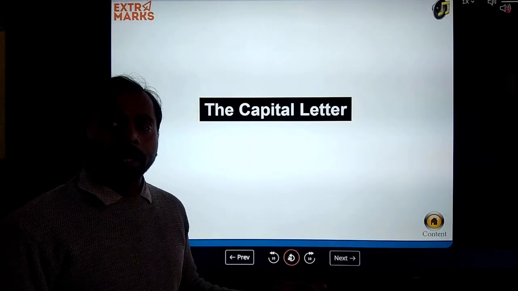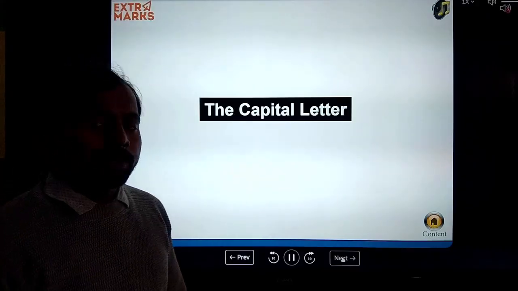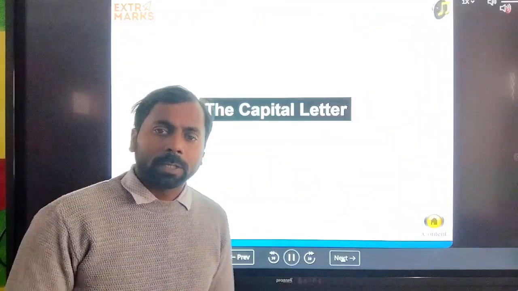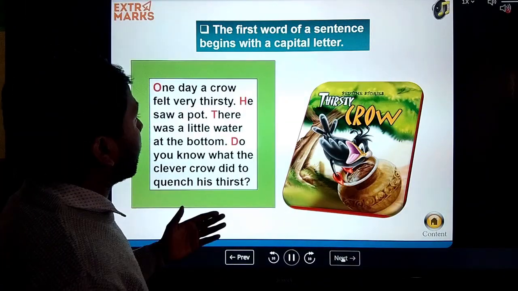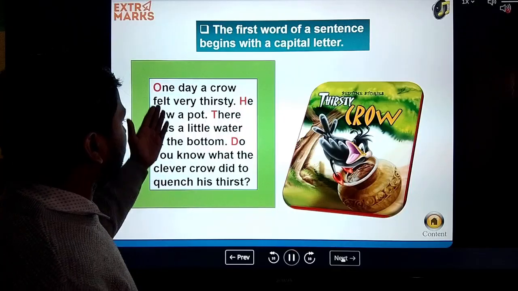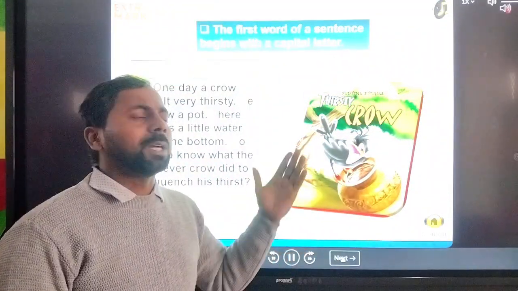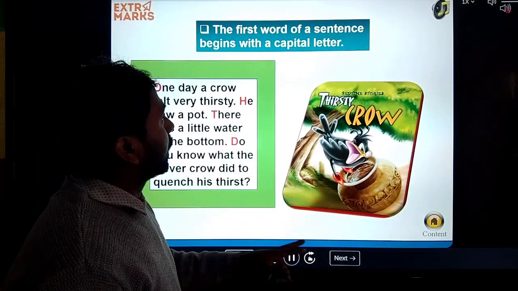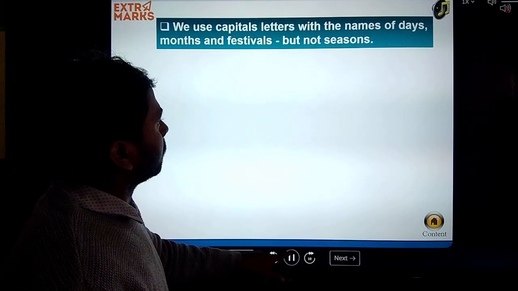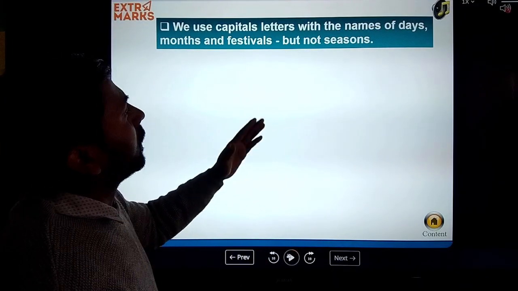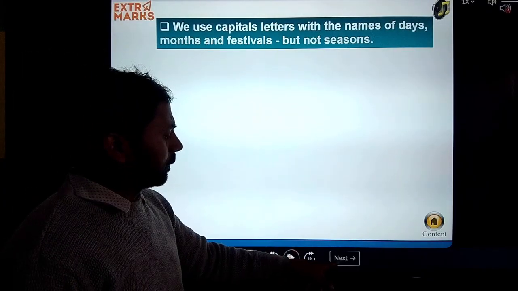Now capital letters. Where do we use the capital letter? So let's see in which condition and where we use capital letters. See here, the first word of the sentence begins with a capital letter like this. Every sentence, the first letter will be a capital letter. Okay. Next, we use capital letters with the names of days, months, and festivals, not seasons.